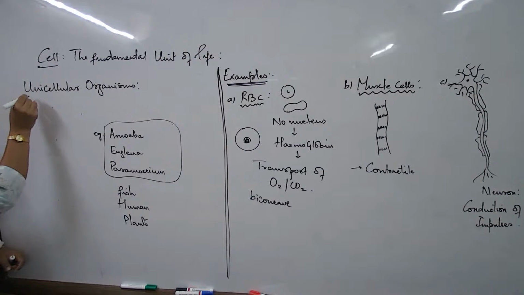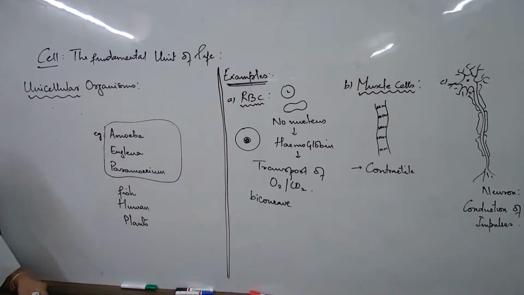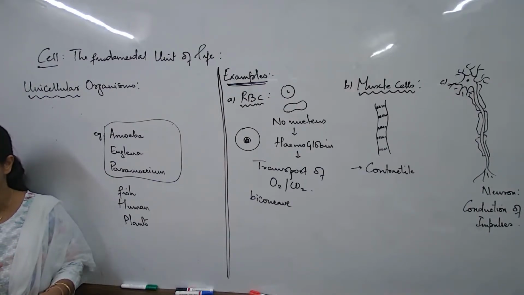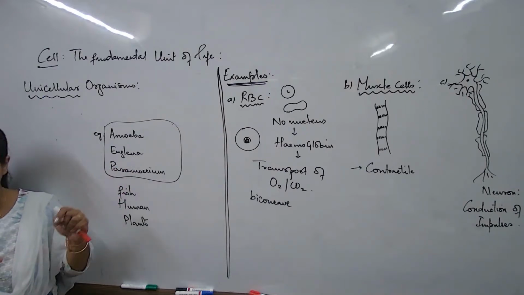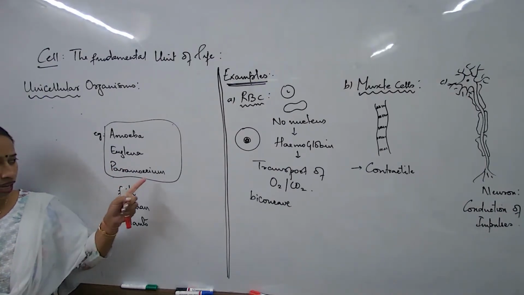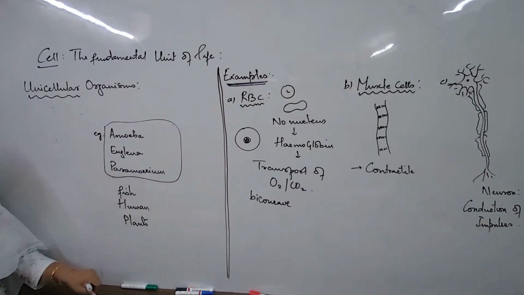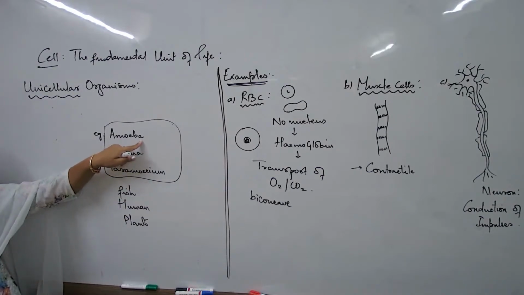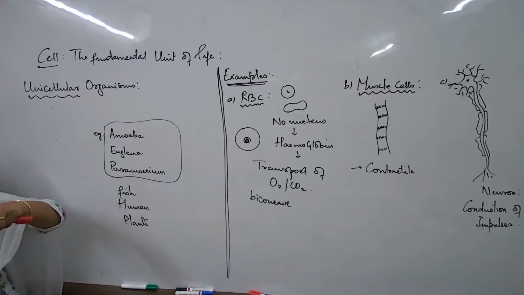So for this particular group of organisms, what are some of the features we know? Now when we are talking about the first group, unicellular organisms, it is only one cell. But does this amoeba need to feed? Yes, of course. Does it need to respire, exchange gases? Yes. Does it need to excrete, give away waste substances? Yes. And it may or may not show movement. Like this can move, and this also can partially move. But not all unicellular organisms can.